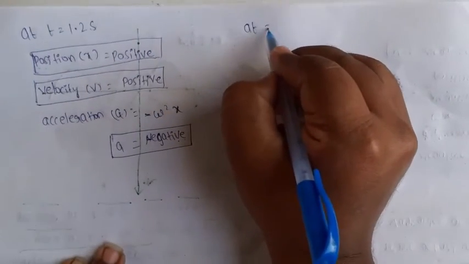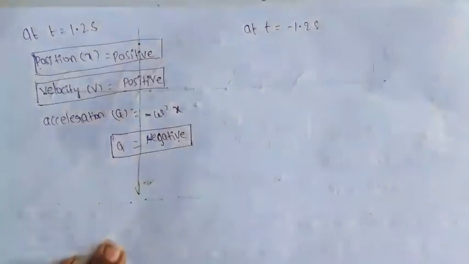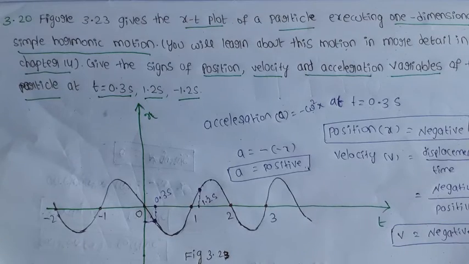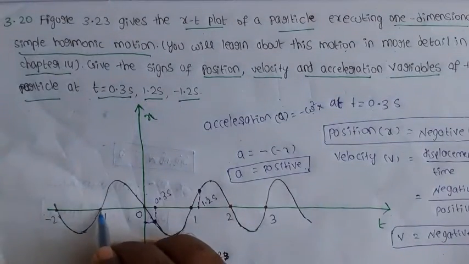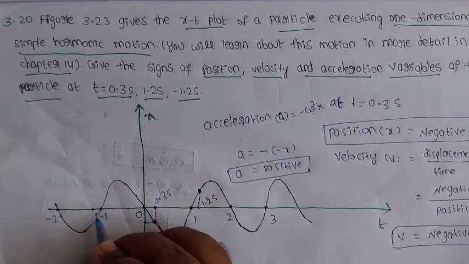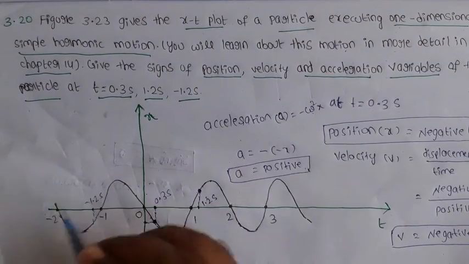Now at time t equal to minus 1.2 second. This is the minus 1 second, so the point is here. That is minus 1.2 second.